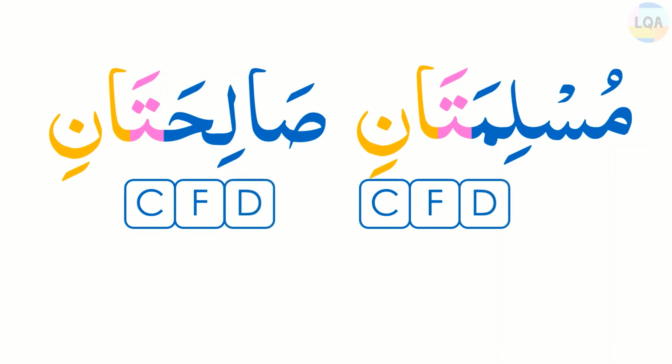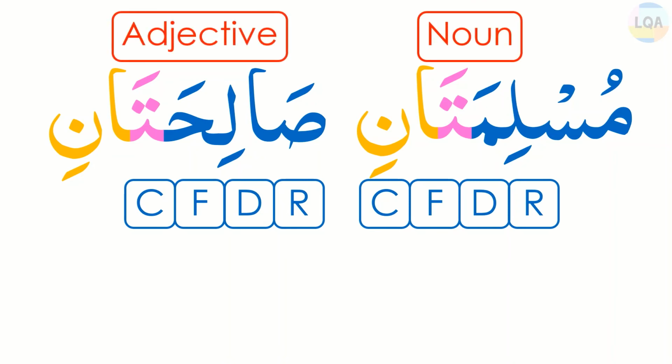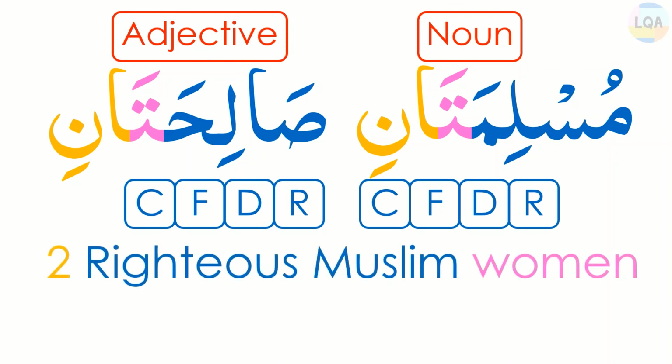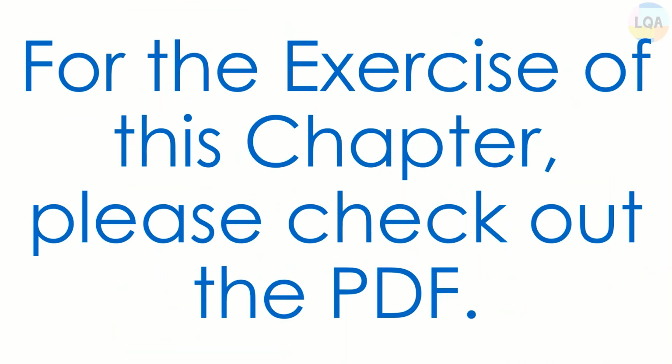So they are dual and their status is rafa. So as all the four properties of Muslimatani match with Salihatani, Muslimatani is noun and Salihatani is adjective. So the translation will be two righteous Muslim women, where righteous is adjective and Muslim women are noun.